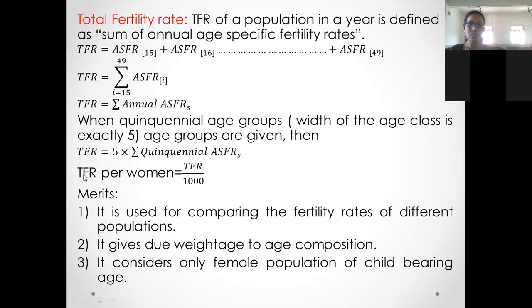Then TFR per woman can be calculated by taking the ratio of TFR divided by 1000. So now what we are calculating is the fertility rate per woman, and to calculate that, we use TFR divided by 1000. So merits of TFR, it is used for comparing the fertility rates of different populations. It gives due weightage to age composition. It considers only female population of childbearing age.